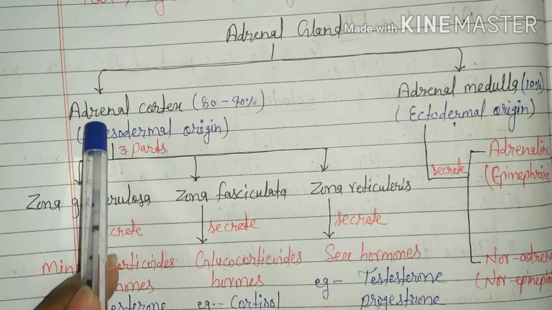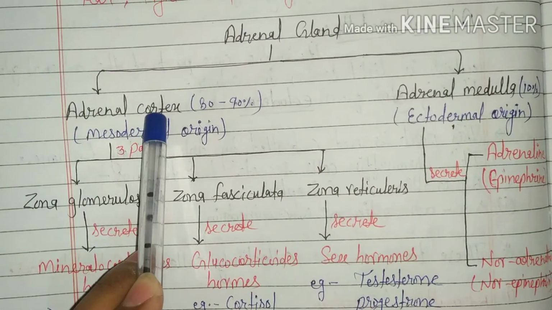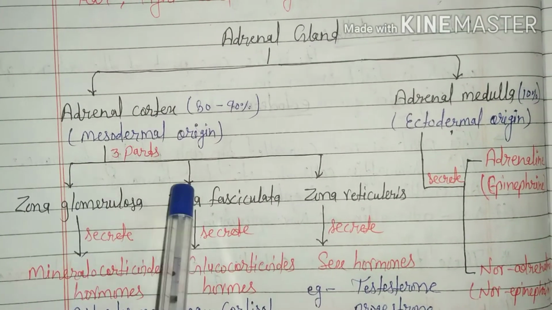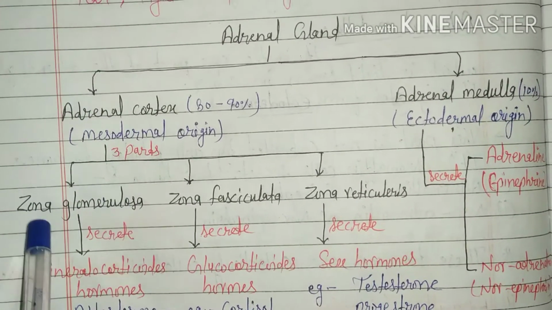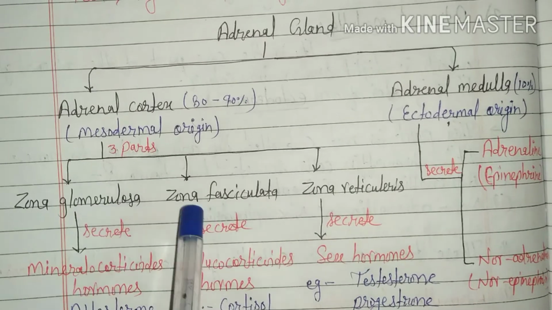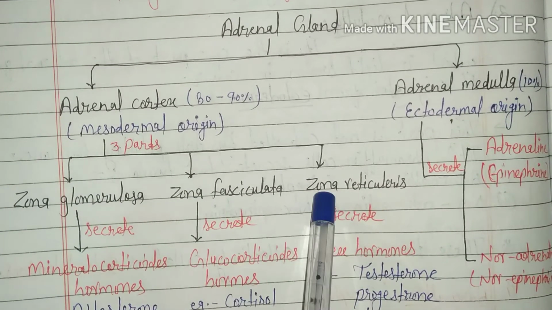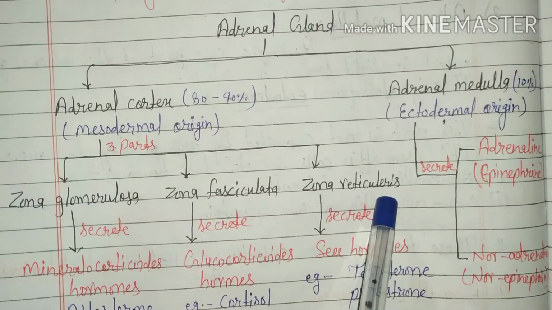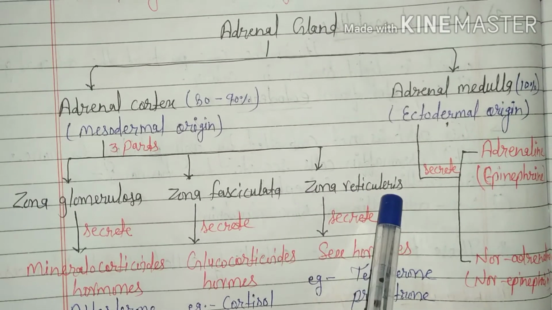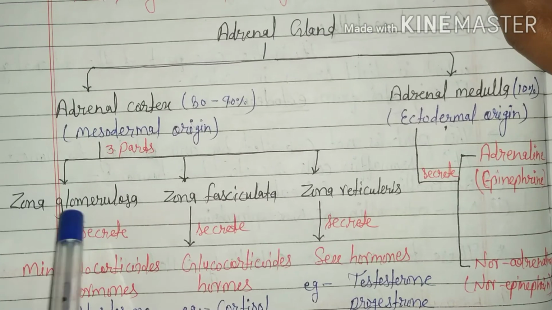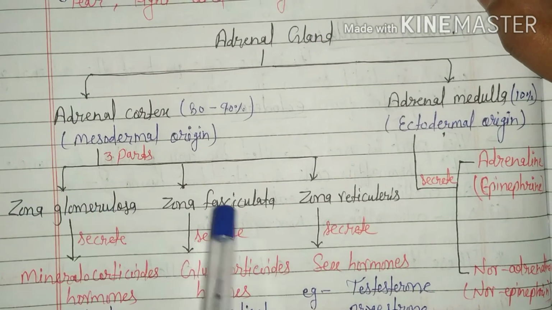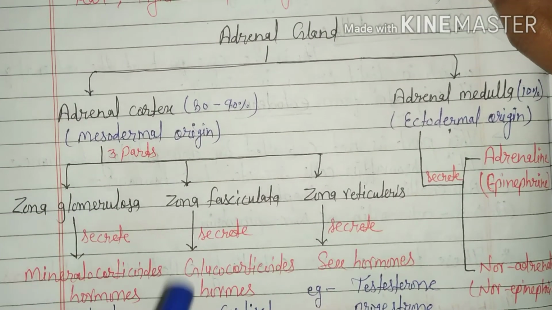Further, the adrenal cortex, which is situated on the peripheral side, is divided into three parts: zona glomerulosa, second zona fasciculata, third zona reticularis. Zona reticularis is also known as zona reticulata. These three parts secrete hormones.